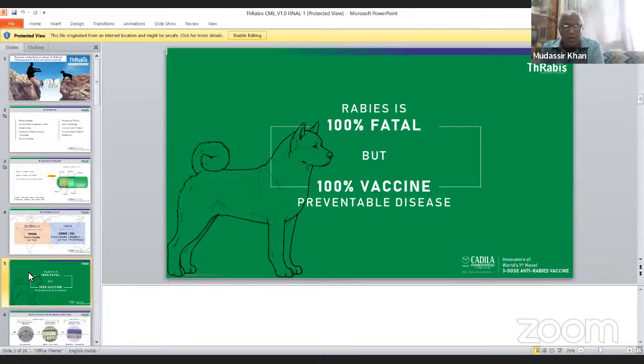So we have to cover with antibiotics and the wound should be kept clean. Systemic and local antibiotics should be administered. Previously, 14 injections were given in the abdomen, and people were afraid of dogs because they would have to take 14 injections.